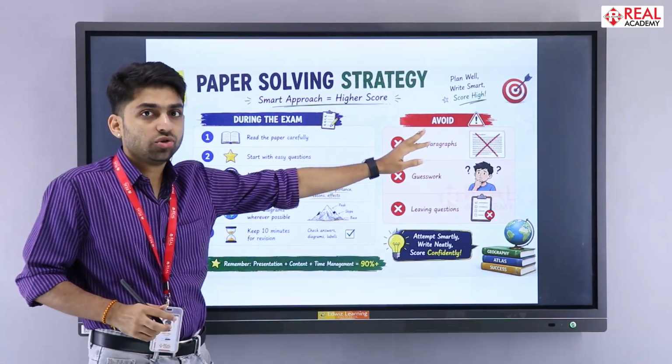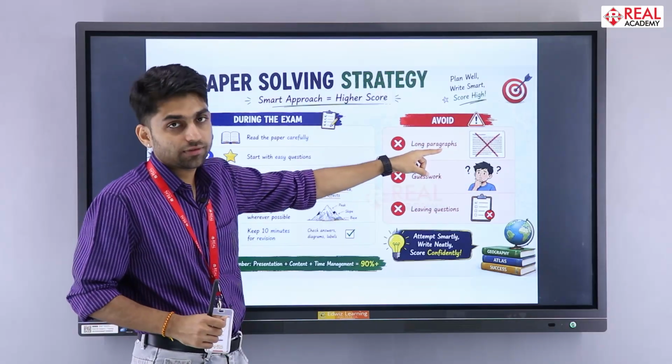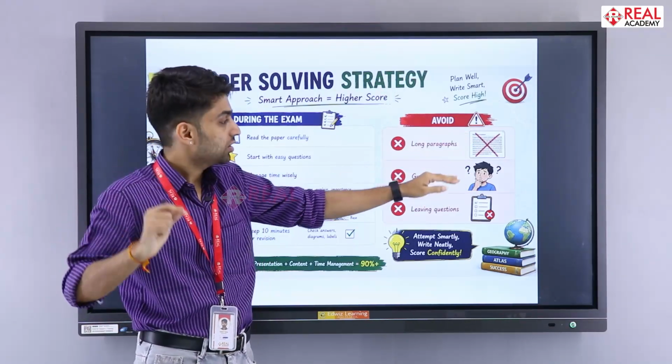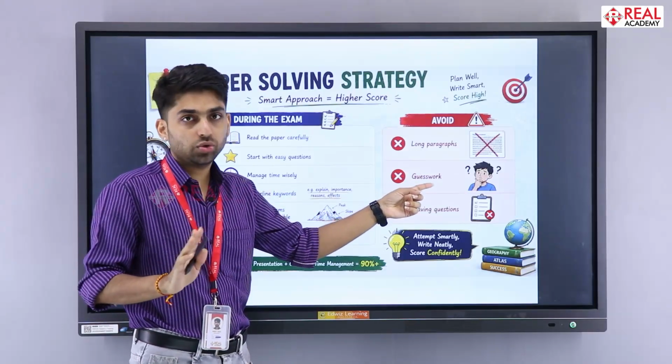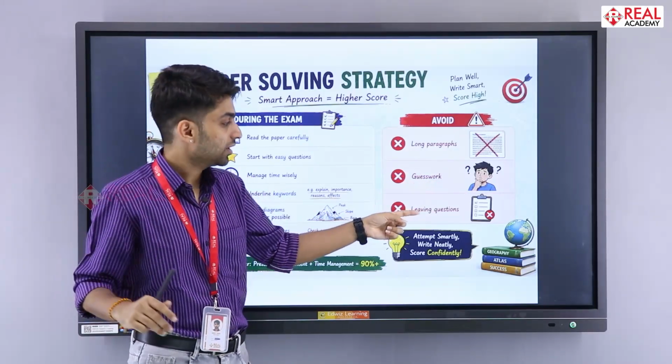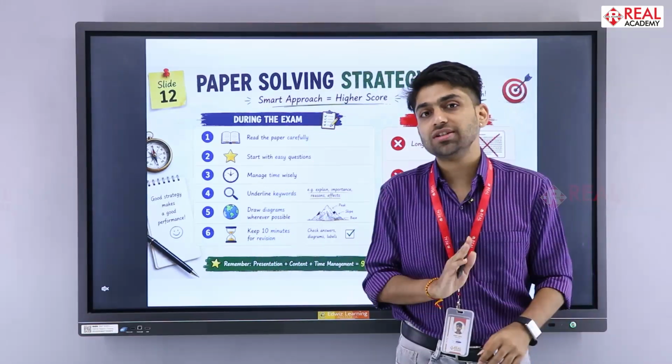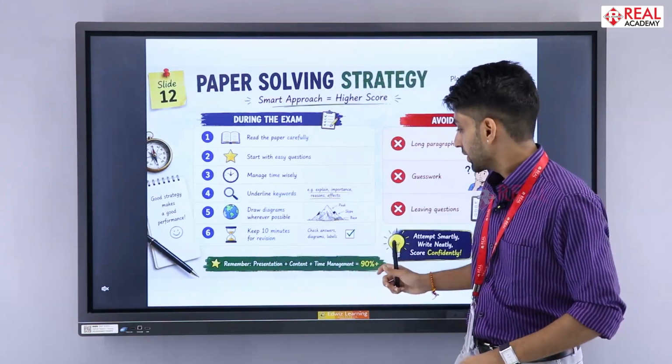And things which you are supposed to avoid: long paragraphs. Do not go for long paragraphs. Always write the answers in pointers. Guesswork, do not do it. No guesswork, no story writing. Then leaving questions. Do not leave the space. If you don't know the answer, just attempt it, but do not leave the space.